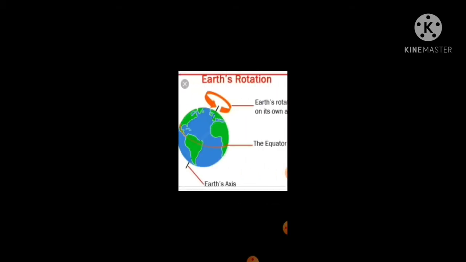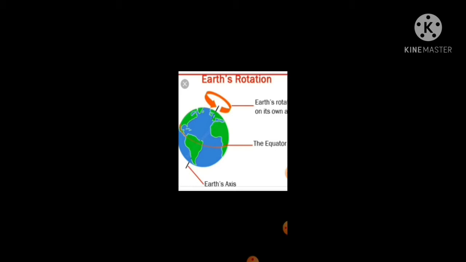Now, the first thing we will understand today is rotation. चलिए फिर rotation के बारे में understand करते हैं. As I said, you have the axis of the Earth, and the movement around the axis would be considered rotation. जब अर्थ अपनी ही जगह पर घूमती है उस घूमने की क्रिया को हम कहते हैं rotation.